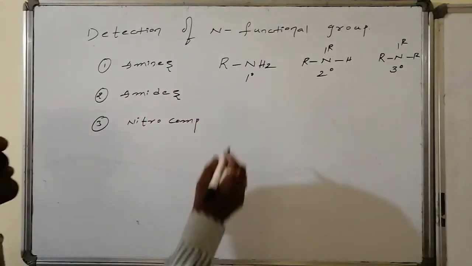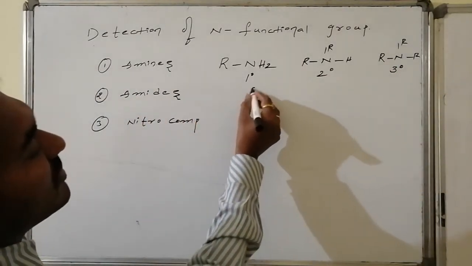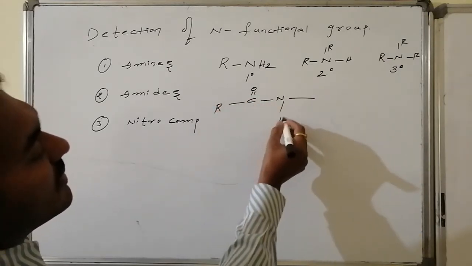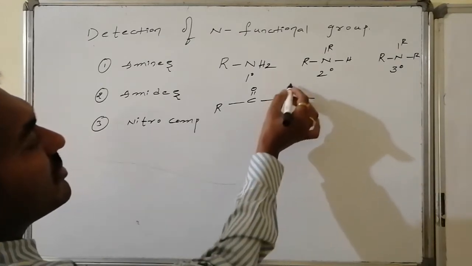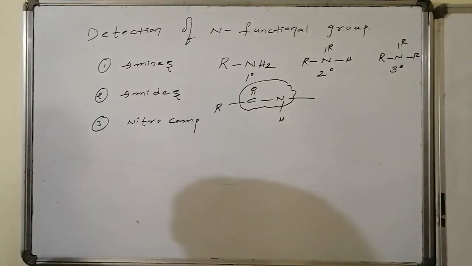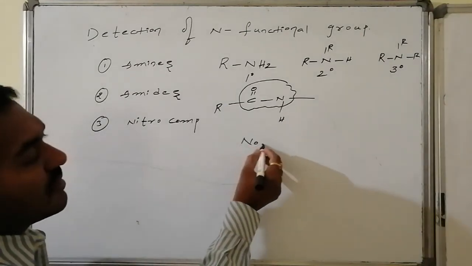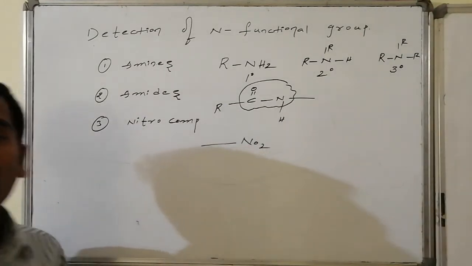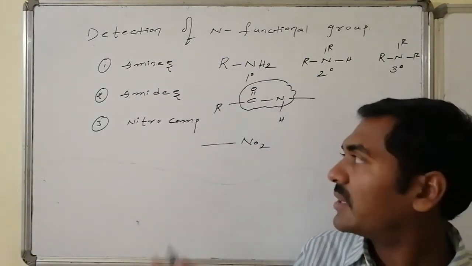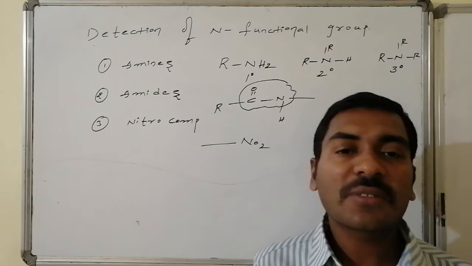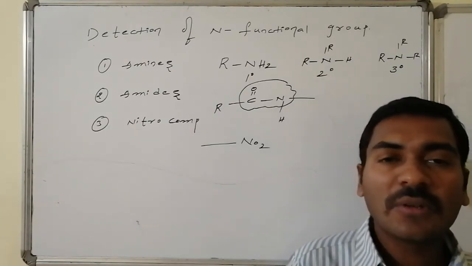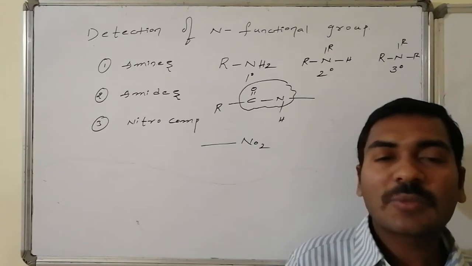And amides are those portions where C double bond O NH connectivity is there, whereas this is connected with R, H, followed by some groups. This C double bond O NH connectivity is said to be the amide functional group. Similarly, nitro compounds, NO2 group is connected with the alkyl chain, otherwise the aromatic ring systems. Those of all are said to be what? Nitro compounds.